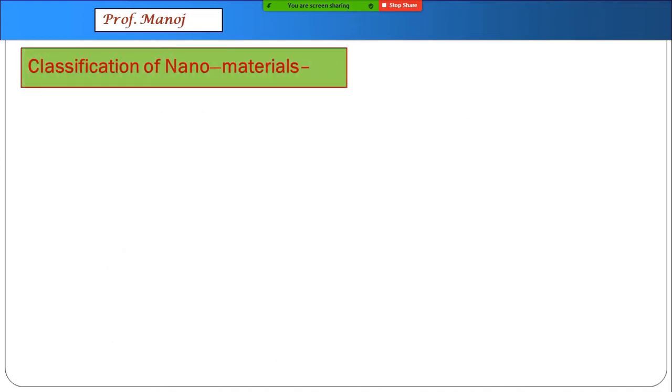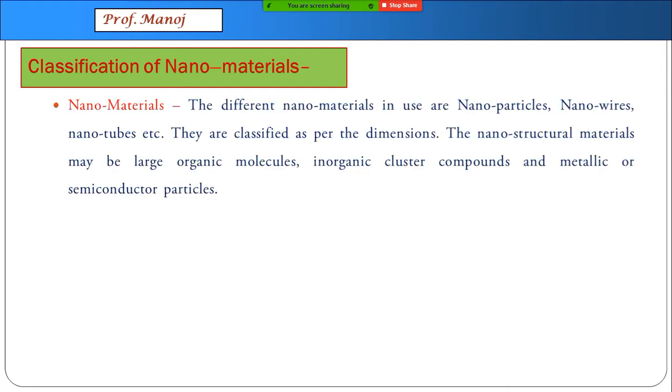We now classify these nanomaterials on form of their scales. So nanomaterials like nanoparticles, nanowires, nanotubes, they are classified with respect to their dimensions. Commonly occurring nanostructural materials are usually organic molecules, inorganic cluster compounds, metallic and even semiconductor material. There are three types which we study.